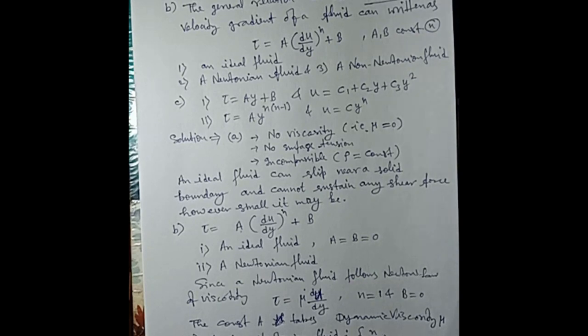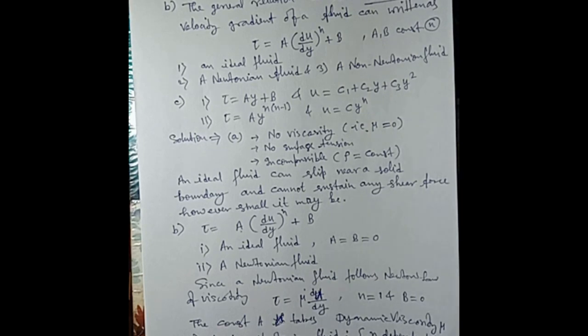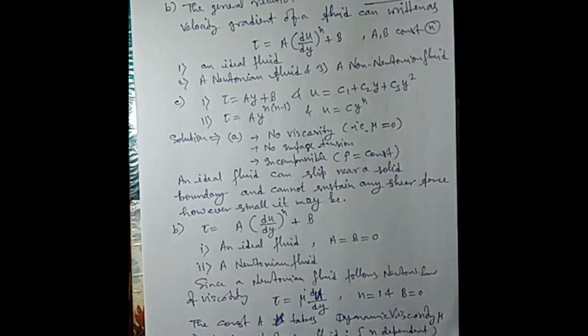Number 1, if n is greater than 1 and B is equal to 0, this type of fluid is dilatant fluid.